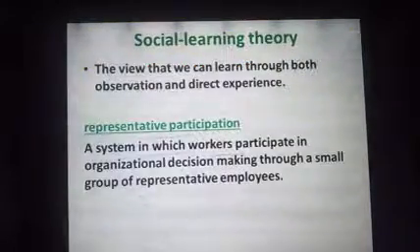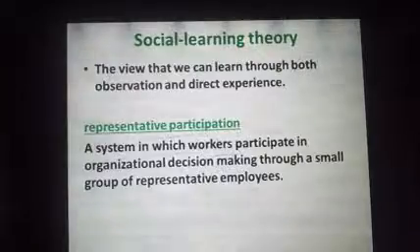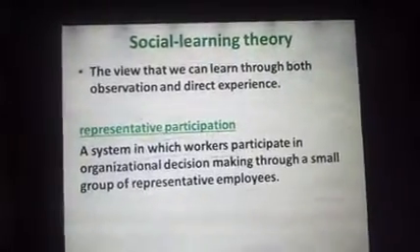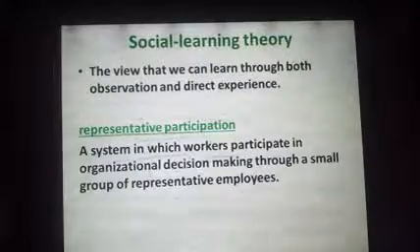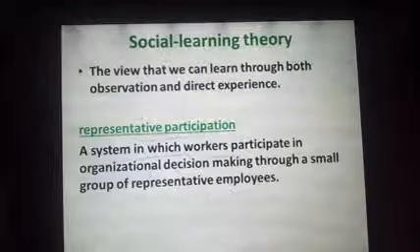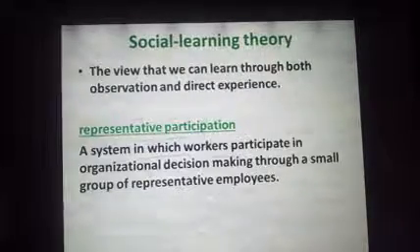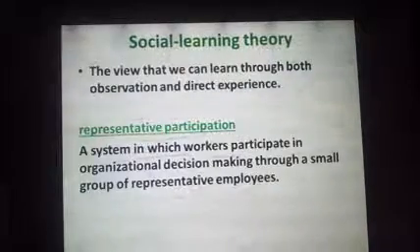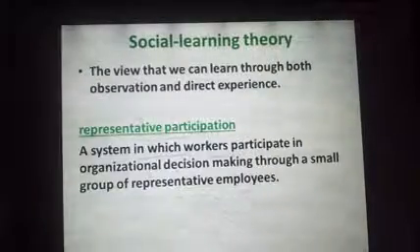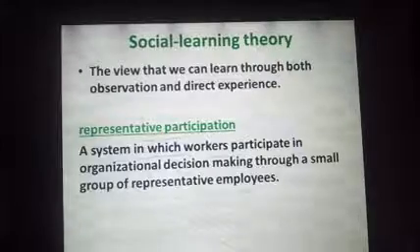Very important concept of the OB. Let's see what this is all about. Social learning theory. It's an important one. The view that we can learn through both observation and direct experience. You have representative participation, an important key point. The system in which workers participate in organizational decision making through a group of representative employees. How do they participate? Through a group of representative employees.